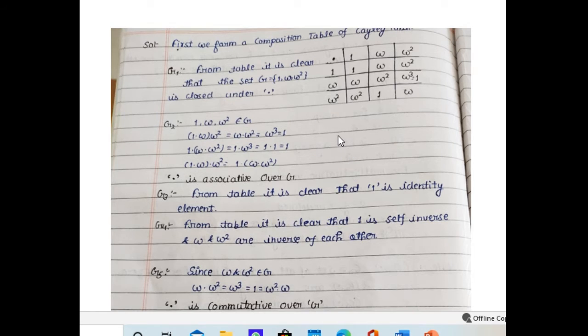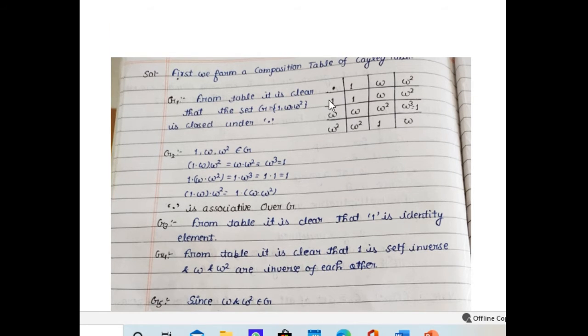And again, the identity element has the property that when it is multiplied with any element, the same element will come. So 1 is the identity element, since we see that in the first row there is no change in the order of the elements.